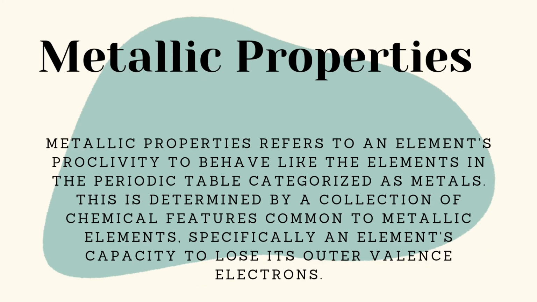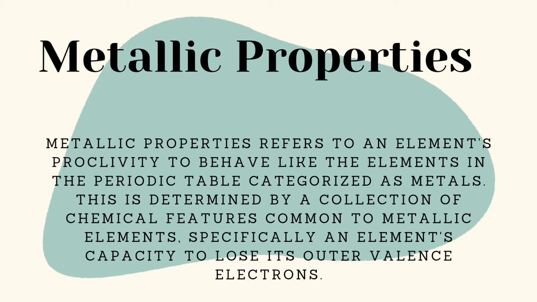Metallic properties. Metallic properties refer to an element's proclivity to behave like the elements in the periodic table categorized as metals. This is determined by a collection of chemical features common to metallic elements, specifically an element's capacity to lose its outer valence electrons. In the periodic table, we all know that metallic property is well known since most of the elements are classified as metals.